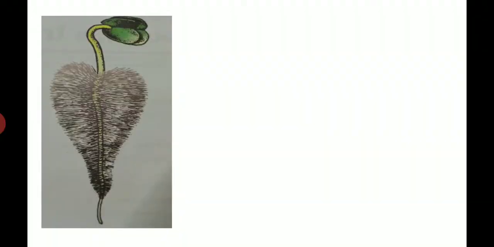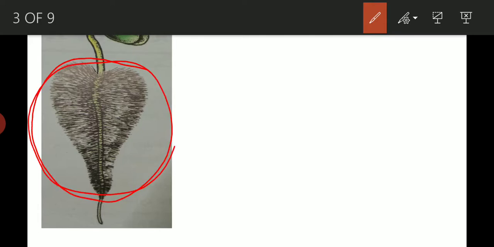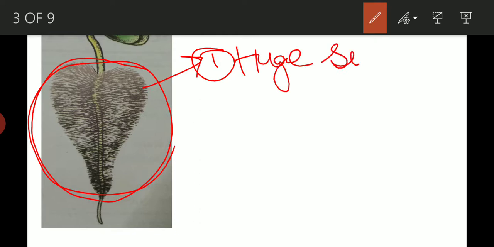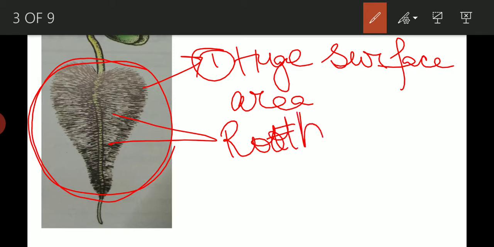Now, there are 3 main characteristics of roots for the absorption of water. What are they? First and foremost, there is a huge surface area. These are the small root hairs, small thin thread-like hair structures, and these root hairs actually make the large surface area.